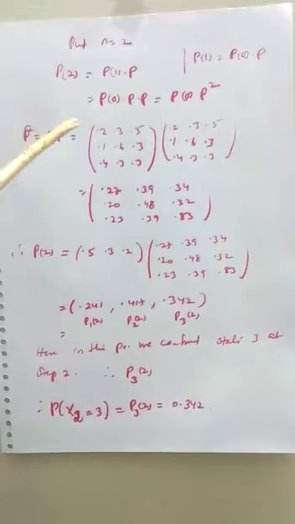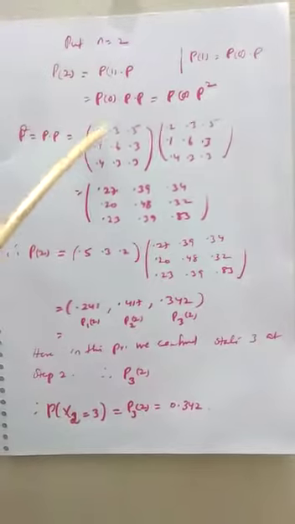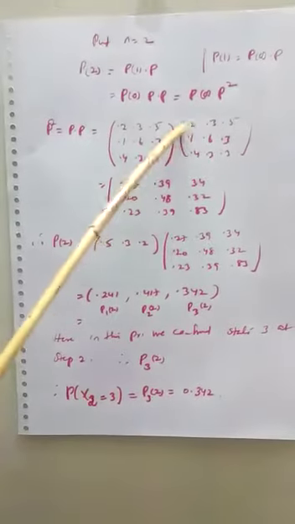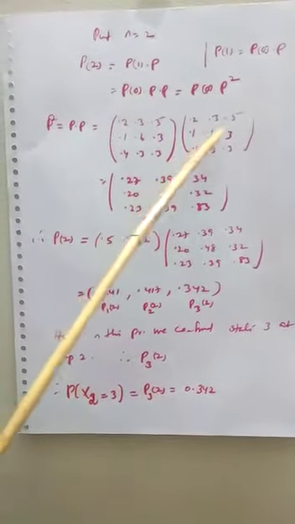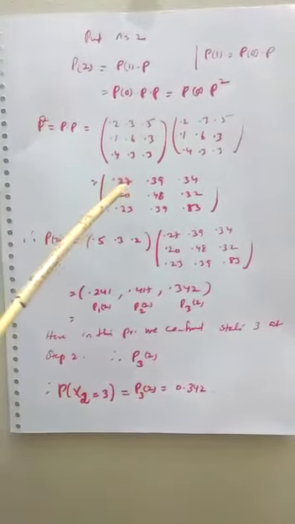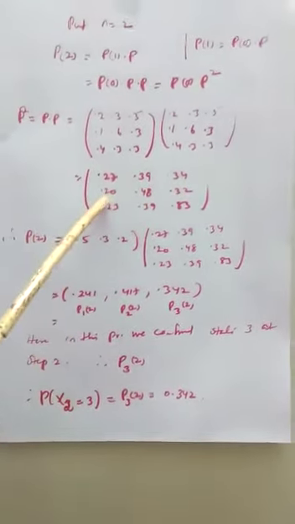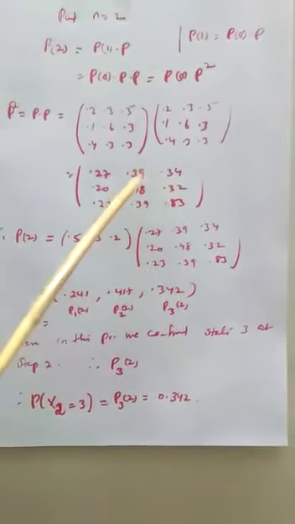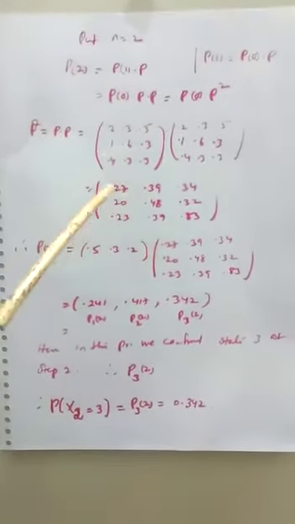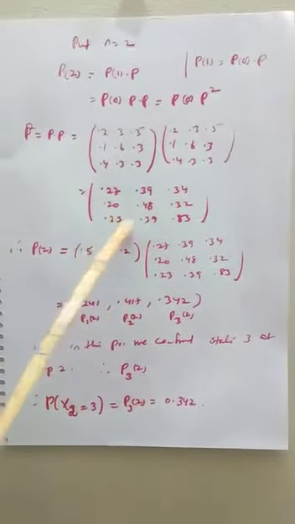We can find P(2), that is, P(0) times P squared. What is P squared? P squared is P times P. P is 0.2, 0.3, 0.5; 0.1, 0.6, 0.3; 0.4, 0.3, 0.3, multiplied by the same matrix. Multiplying this matrix, we get 0.27, 0.39, 0.34; 0.20, 0.48, 0.32; 0.23, 0.39, 0.38. This is P squared. Here we can check that the first row sums to 1, the second row is also 1, and the third row is also 1.